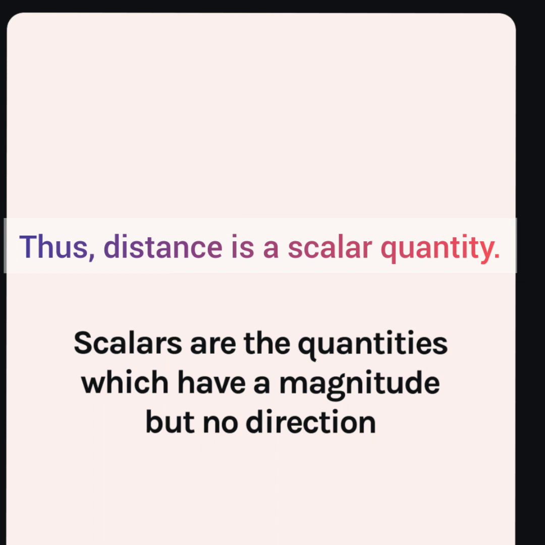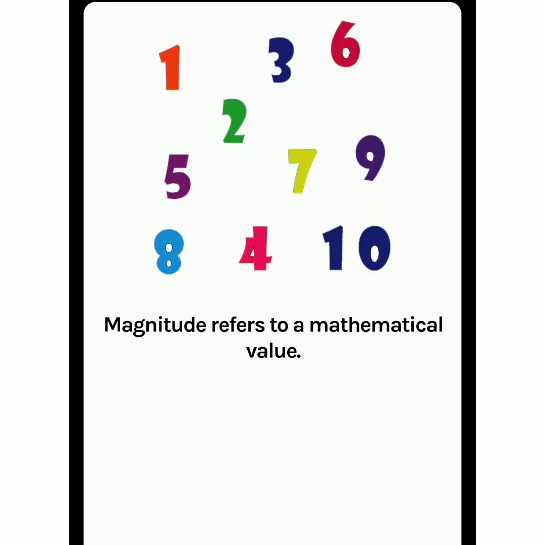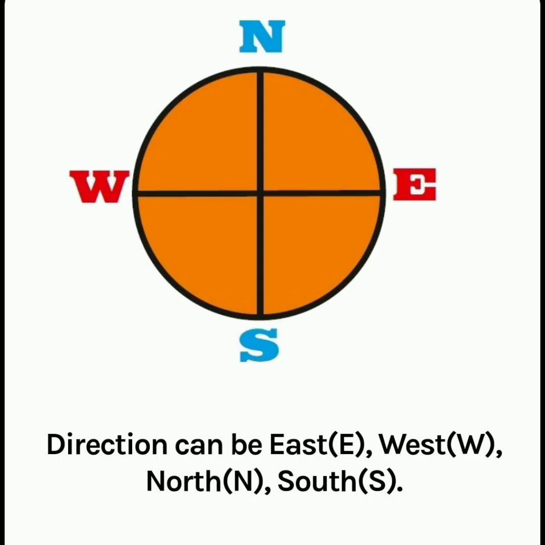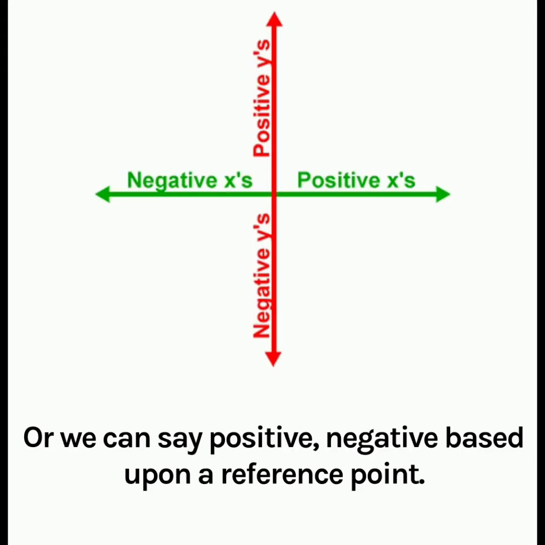Thus, distance is a scalar quantity. Scalars are the quantities which have only magnitude and no direction. Magnitude simply means the numerical values like 1, 2, 3 till infinity. Whereas the direction can be east, west, north or south, or it can be positive or negative based upon a reference point, which is also an observer with respect to which an object is moving or is at rest.